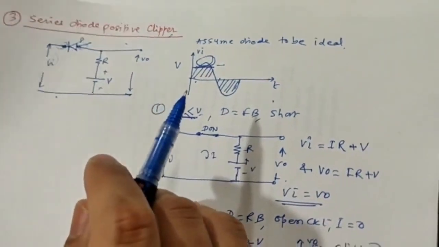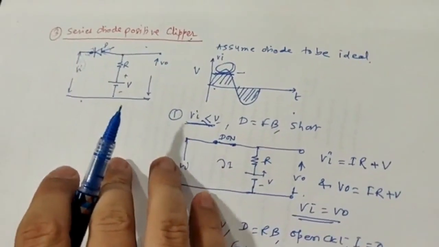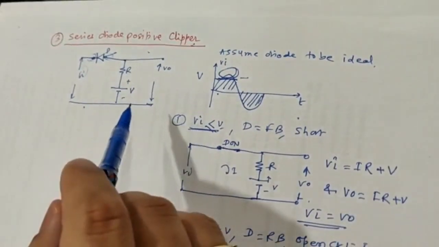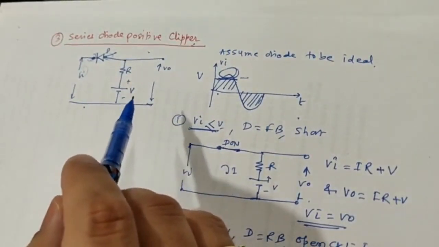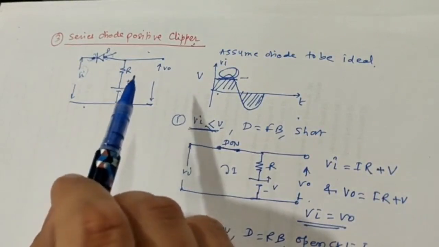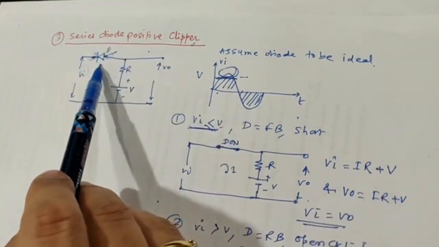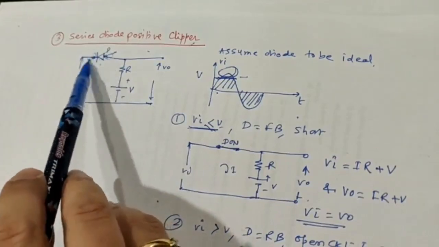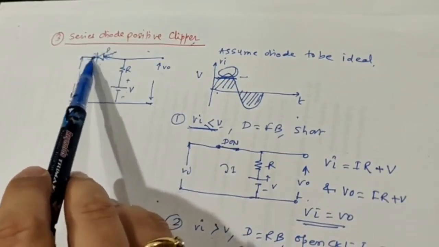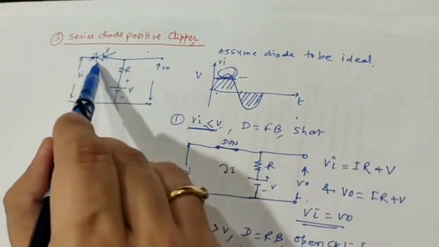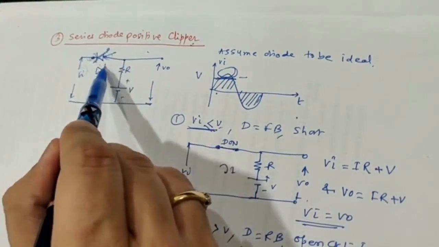Now in a similar way, we can modify this circuit and make a series diode negative clipper also. So what will be the changes? I will tell you. The changes will be that the ends of this diode are going to be interchanged, meaning now the diode is going to be like this.